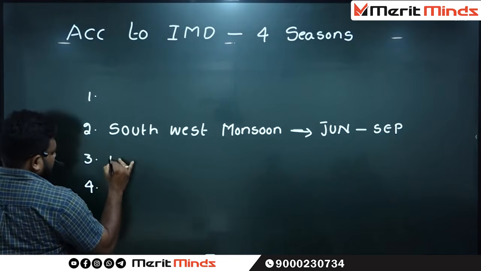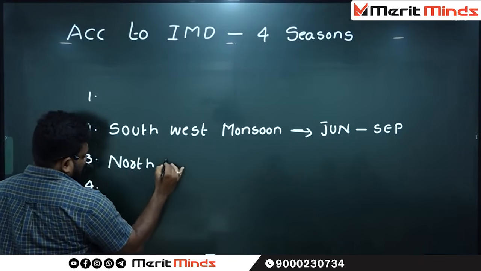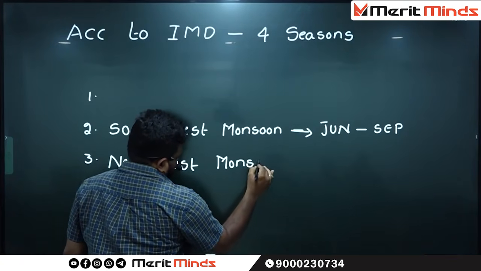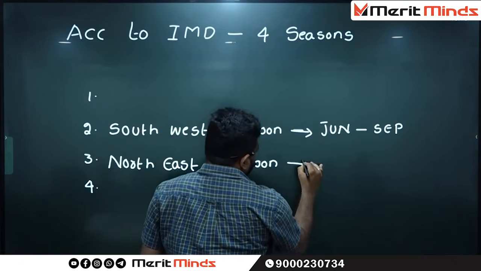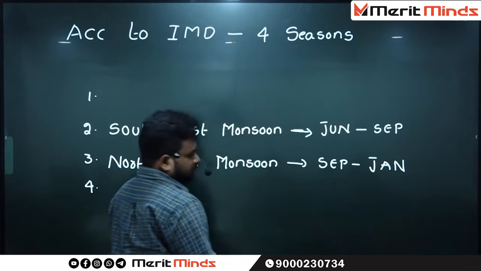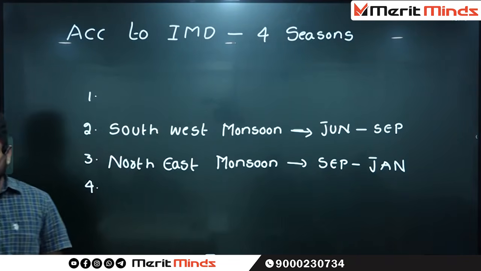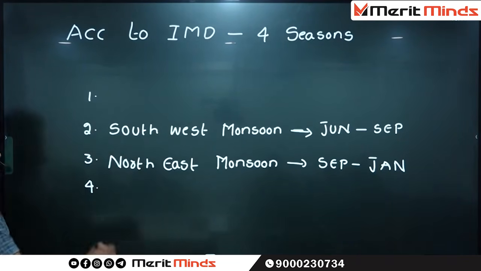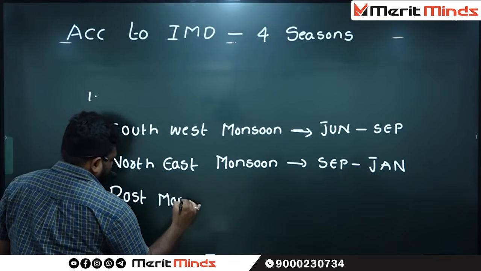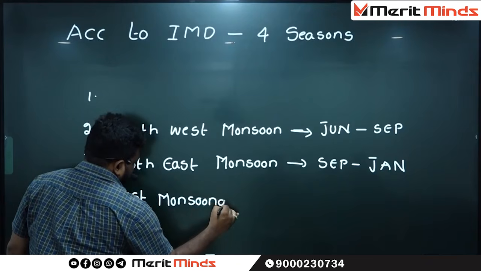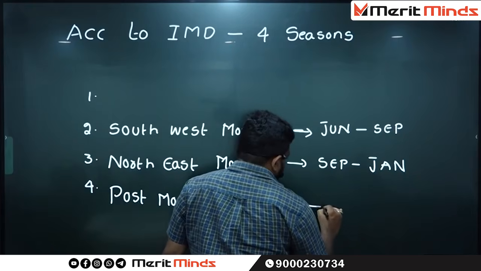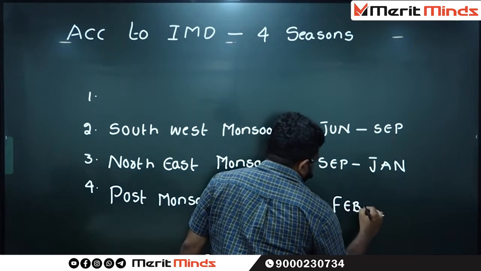The second one is Northeast Monsoon, which is extending from September to January. The next one is the post-monsoonal season, which extends from February till March.